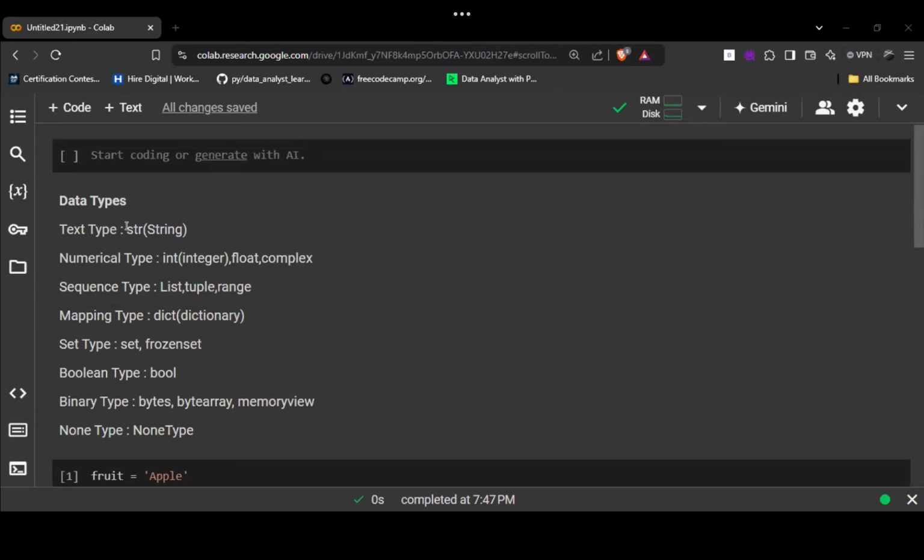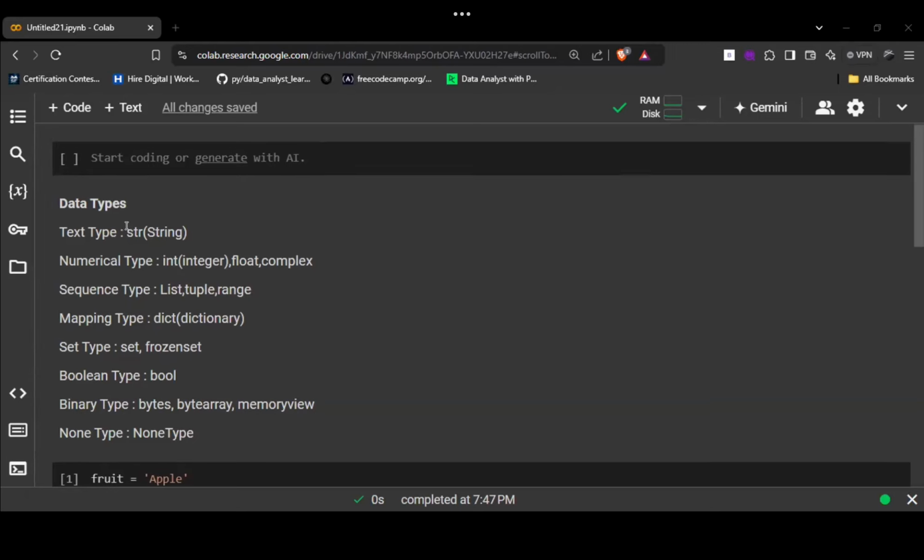If we are writing a character value or text type value in Python, we call it a string value. Understood what is string? String is like a text value. Let's say if you are writing a sentence in your notebook, what will you call it? It is a text, right? If you are sending a message, it will be a text. That text in Python is known as string type.